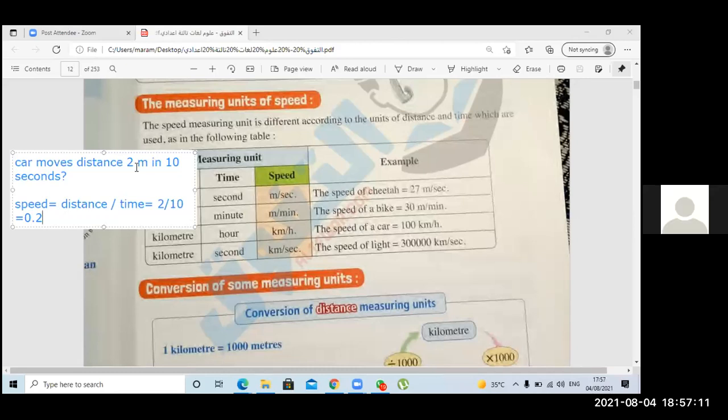Excellent. Because the distance, I told you, is 2 meters, and the time 10 seconds. So it's meter per second. Perfect. Thank you so much, Ronza. Excellent.